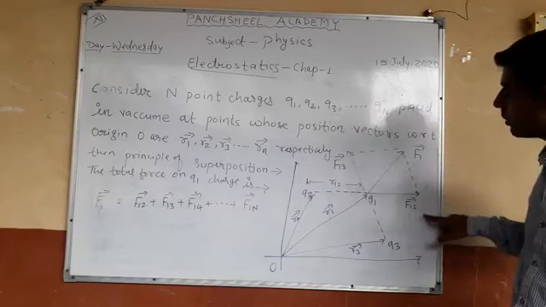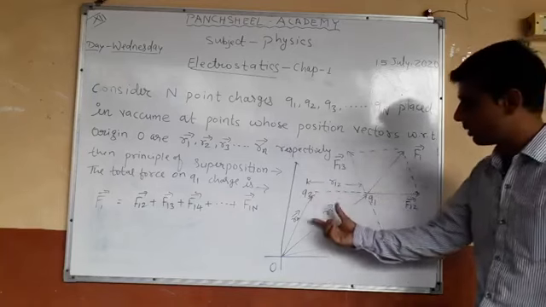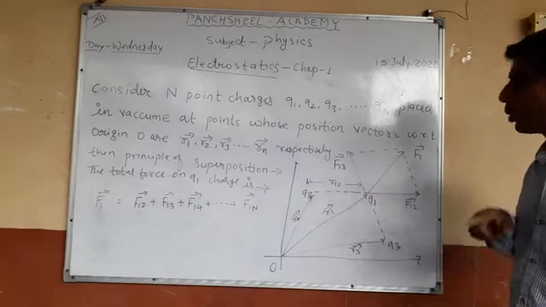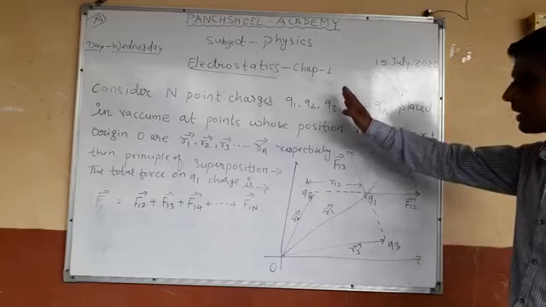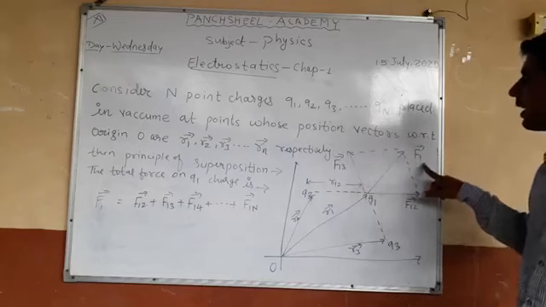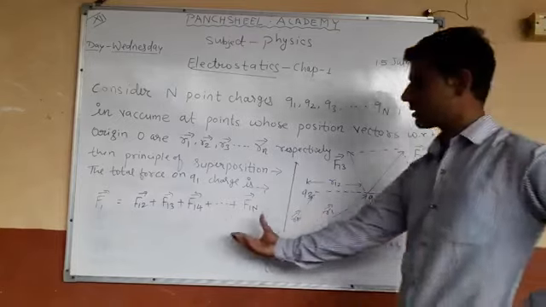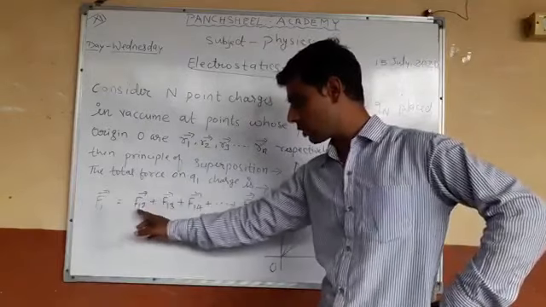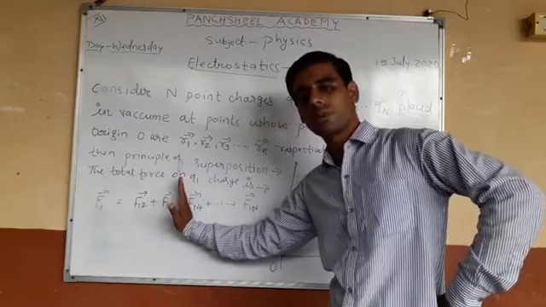So F12 and F13 are the two forces due to Q2 and Q3 on Q1. One force is in this direction and one in this direction, so we take the resultant of these two forces. This is F1. F1 is the resultant of F12 and F13 shown here, the summation of F12 plus F13, and this is the general expression for n charges.